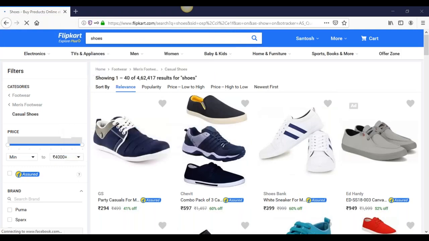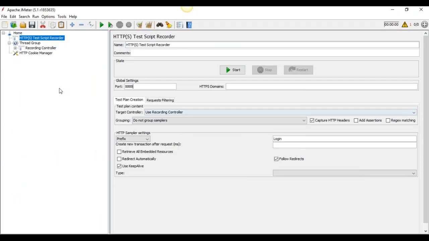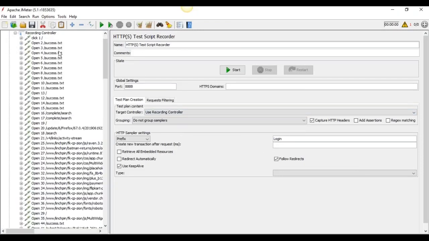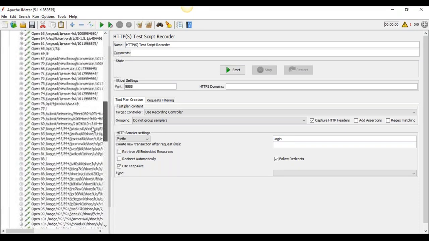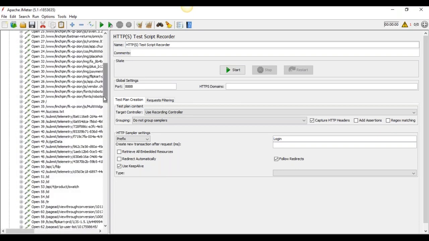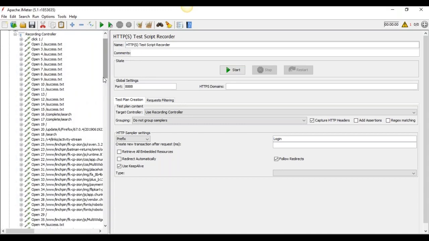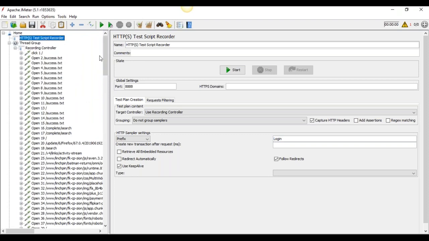Now I am going to JMeter. When I click here, all the recording which we performed is coming here. The reason so many links are showing is that it is recording browser traffic like page loading and image loading, every URL. So what we need to do is check one by one and remove the unnecessary files which are not useful.